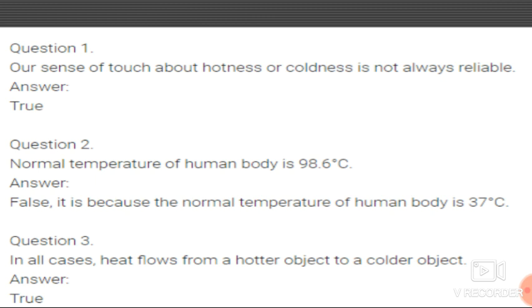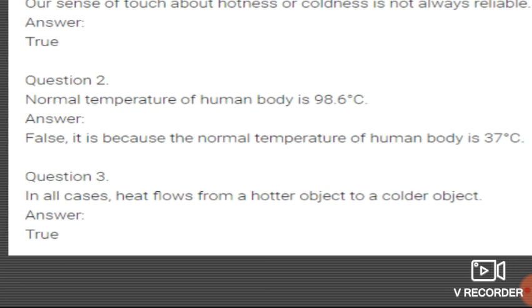So here what is the question? The normal temperature of the human body is 98.6 degrees Celsius. So it is a false statement, because the normal temperature of the human body is 37 degrees Celsius. Okay, so the normal temperature of the human body is 37 degrees Celsius, and this 98.6 degrees Celsius is the false statement.